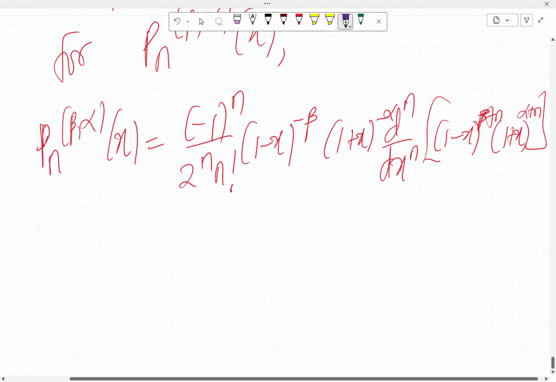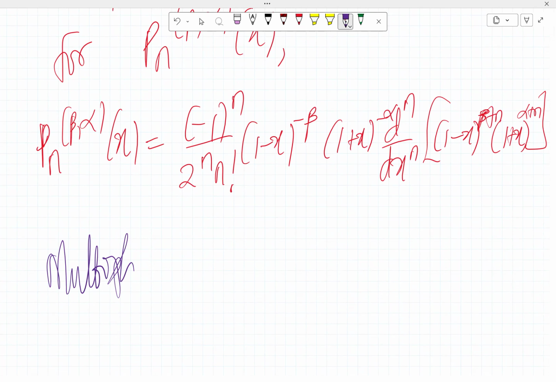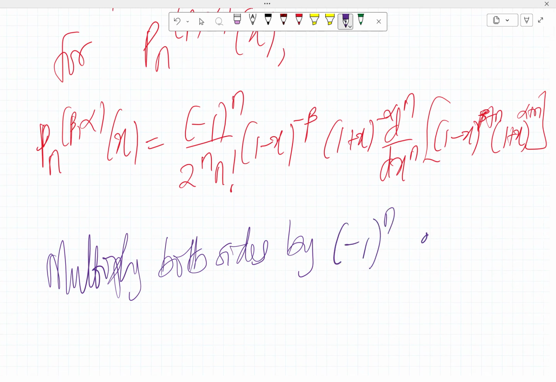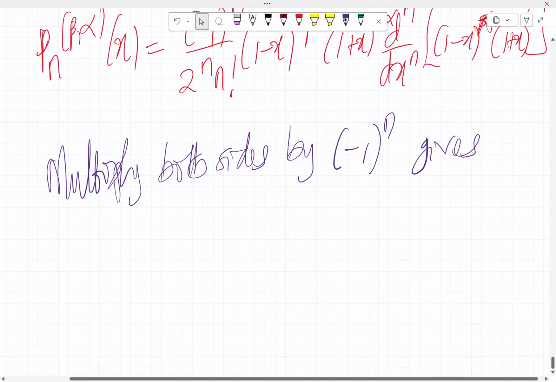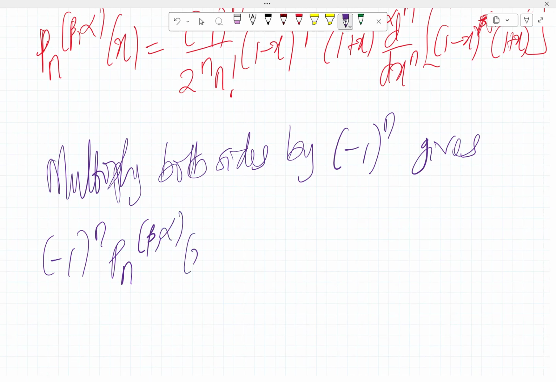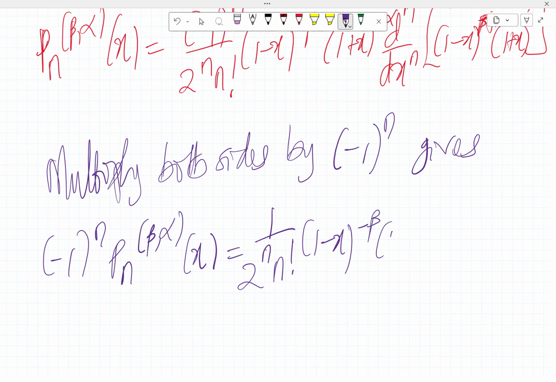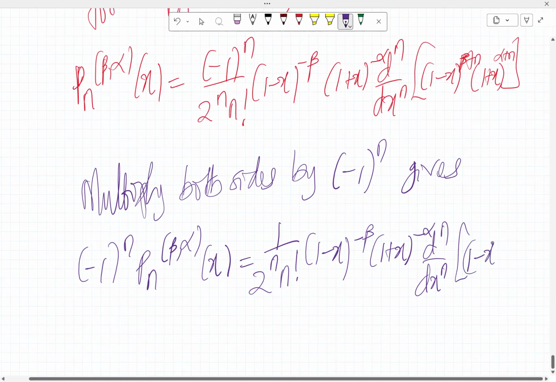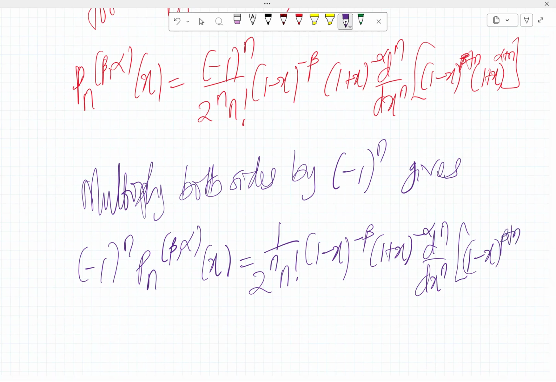So multiplying both sides by minus 1 raised to the power n gives minus 1 raised to the power n P sub n beta comma alpha of x equals 1 over 2 raised to the power n, n factorial, then 1 minus x raised to the power minus beta, then 1 plus x raised to the power minus alpha, then d^n dx^n of 1 minus x raised to the power beta plus n, then 1 plus x raised to the power alpha plus n.